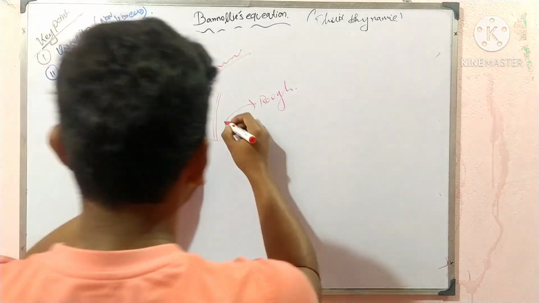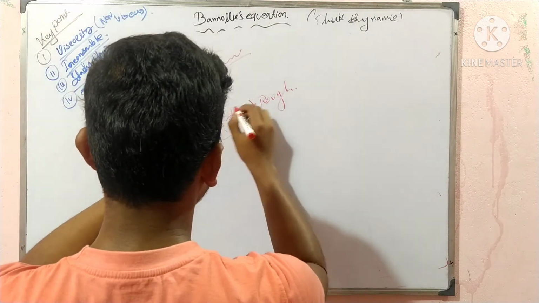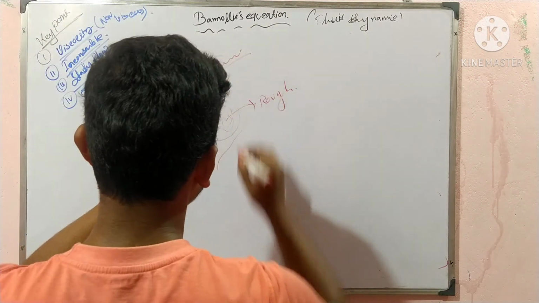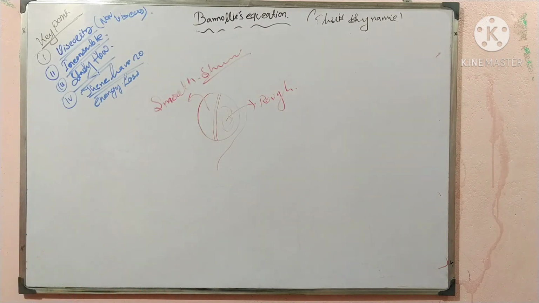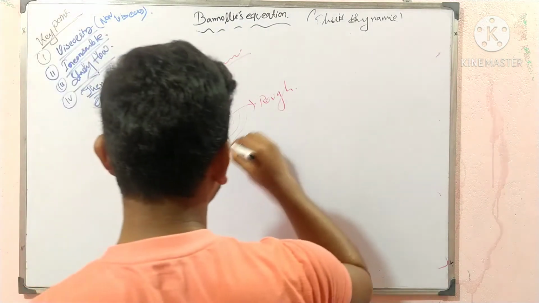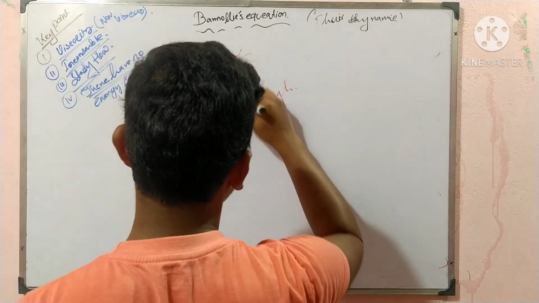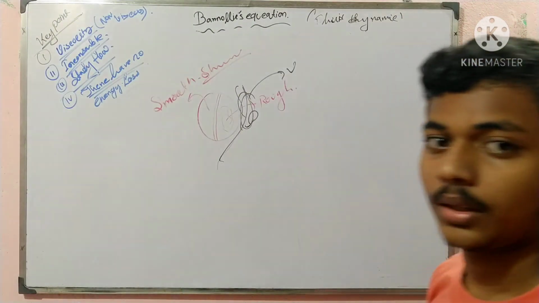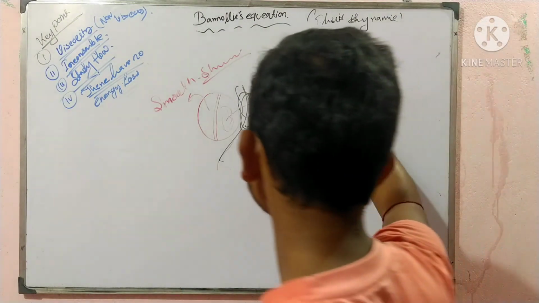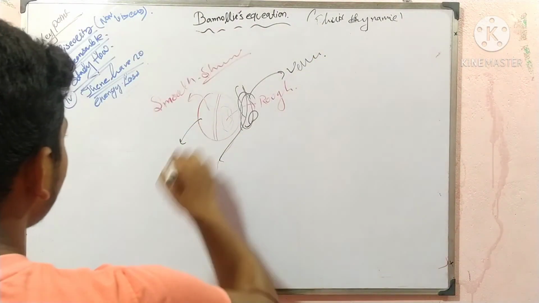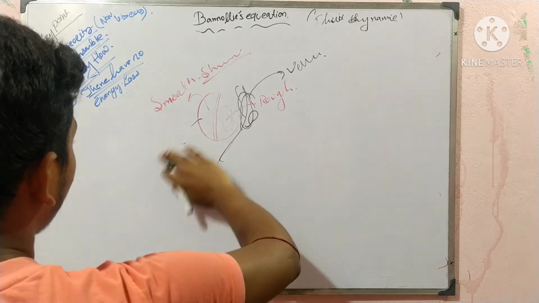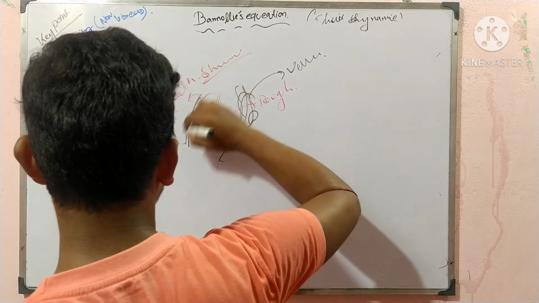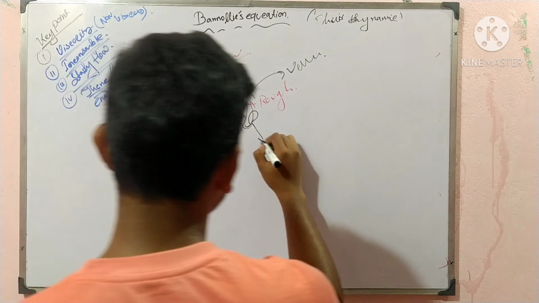Now we can see that when the air passes over the rough surface, turbulence of the air is created. With turbulence, the velocity of the air is higher, and here the air flows as a laminar flow. Here the pressure will be lower.